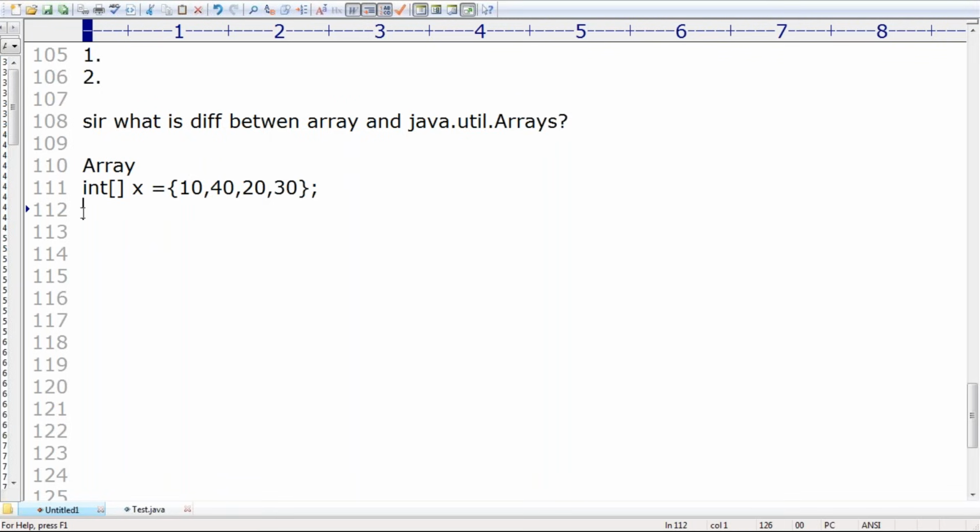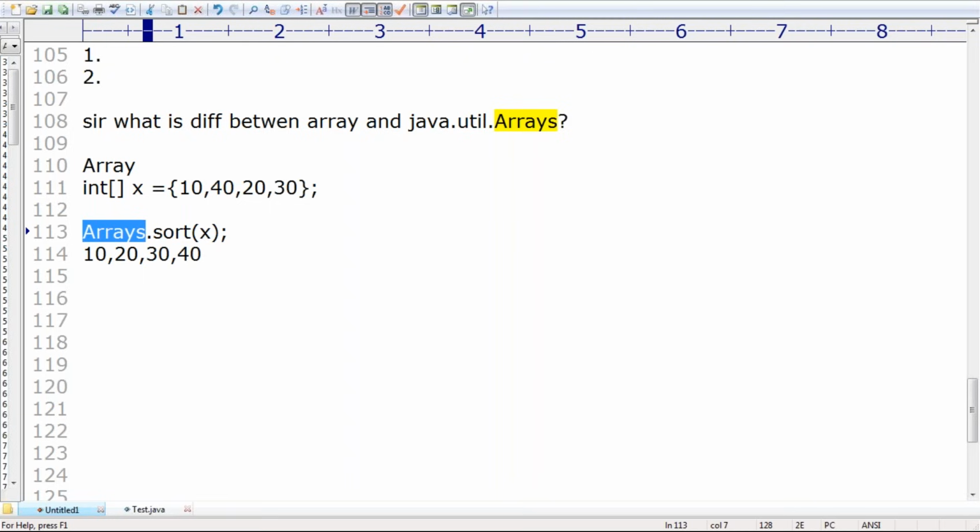Arrays.sort(x). If you print the x value, then you will get 10, 20, 30, 40. Are you getting? This sort method is available inside the Arrays class. The people who are freshers, who know only the very basics, don't worry about this. This is a collections related concept, the last topic. Some people are asking, but for the interview room's sake, it is very important.